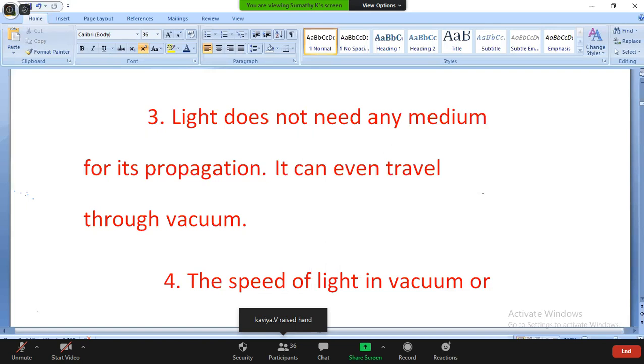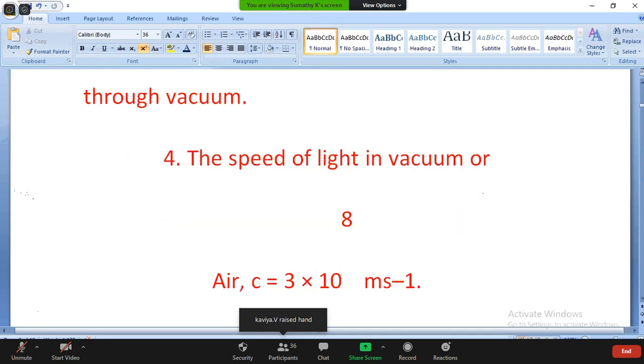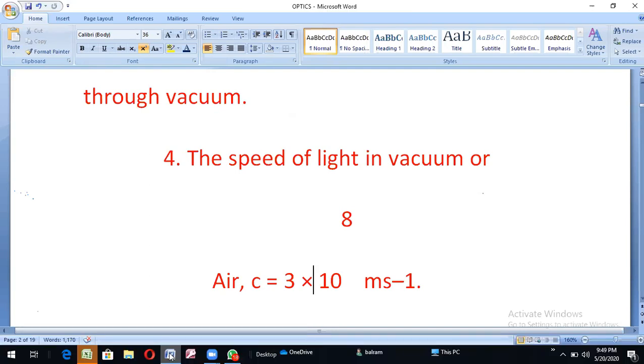Next, the speed of light in vacuum or air. Speed means how far something travels from one place to another place.